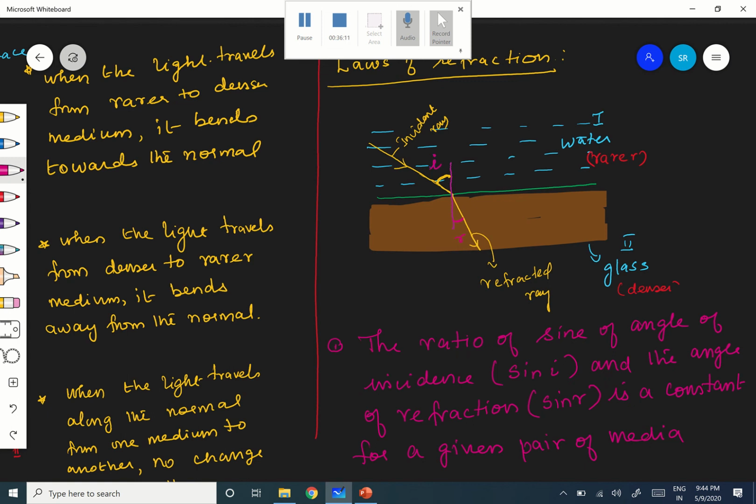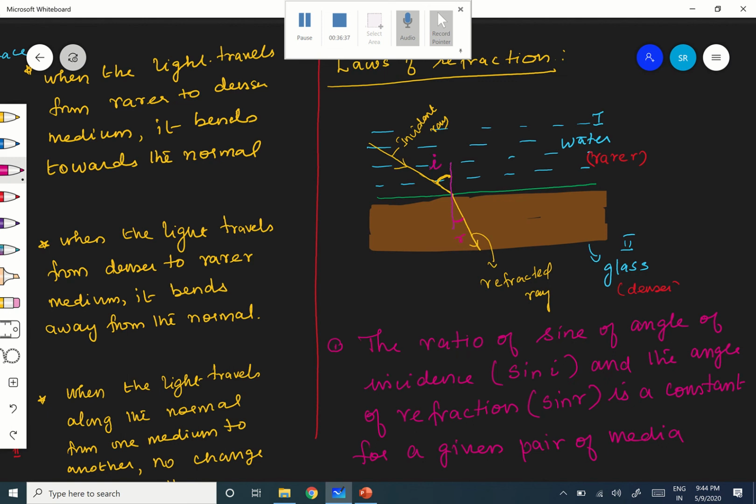What is a pair? Water, glass. For this pair, the ratio between sine of the angle of incidence and sine of the angle of refraction is a constant. If the pair is changing, the constant value will also change. That is the reason. Therefore, the ratio between